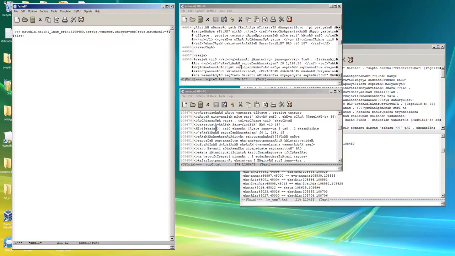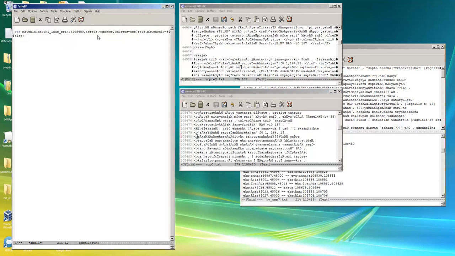So there's a program which is running in Python right now in Emacs, and there's a function match1 lnumPrint, which if I put this line number where the error is, 108,480, I'll get a comparison of the two lines.